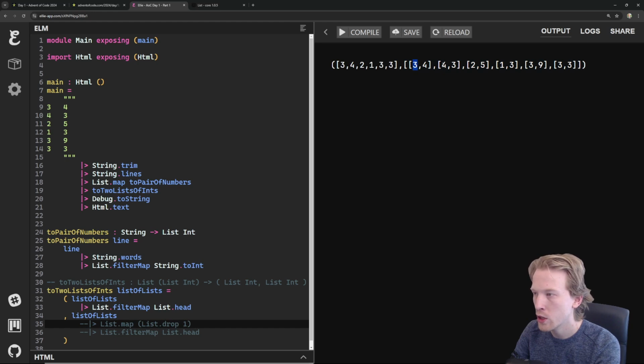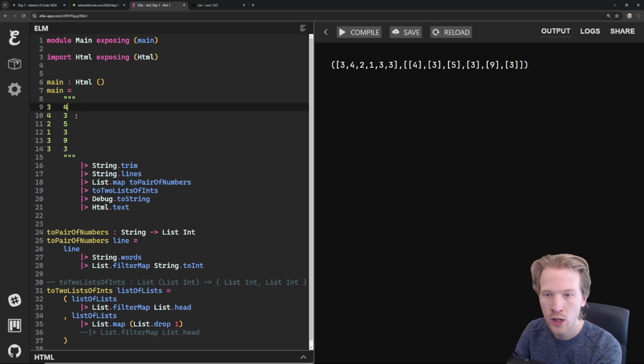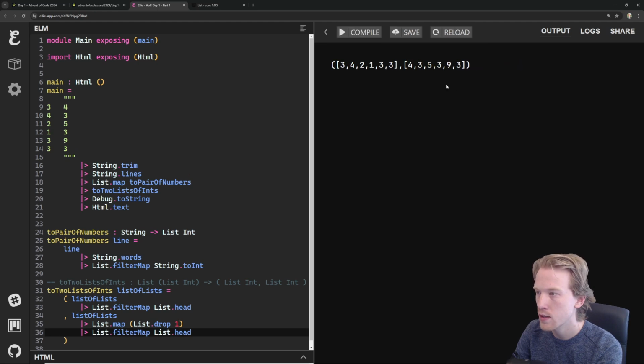We're just going to drop all the first numbers by calling List.drop 1 on each of these inner lists. So 4, 3, 5, 3, 9, 3, and that matches what we want on the right side, but we don't want it to be wrapped in the square brackets. We just want the first value in each of those lists. So by the end, we have our numbers ready to go.